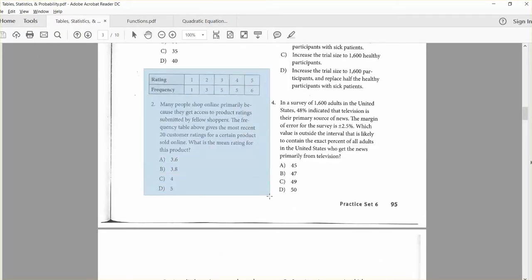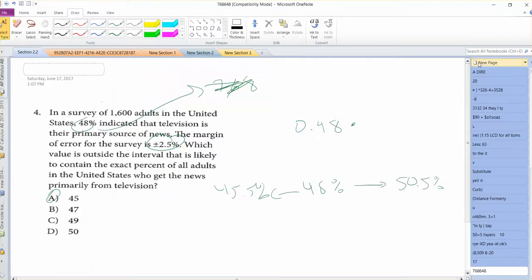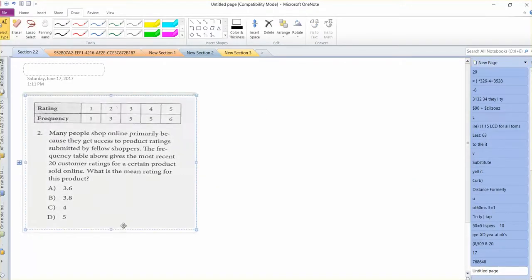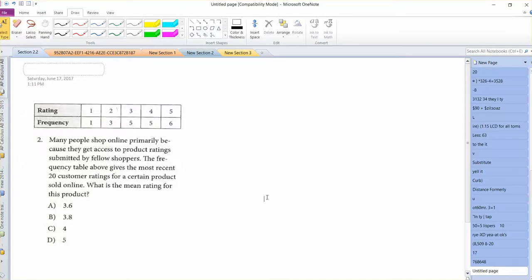Let's look at number 2. Many people shop online primarily because they get access to product ratings submitted by fellow shoppers. The frequency table above gives the most recent 20 customer ratings for a certain product sold online. What is the mean rating for this product? Okay, the frequency means how many people gave that rating. So 6 people gave it the highest rating, so I'm going to do 6 times 5. And 5 people gave a rating of a 4. 5 people gave a rating of a 3. 3 gave a rating of a 2. And of course, 1 gave a 1.